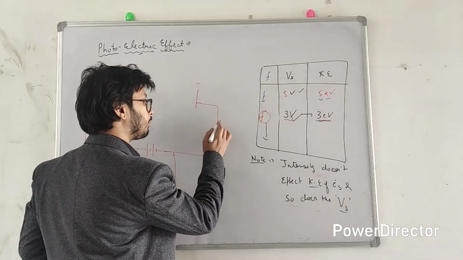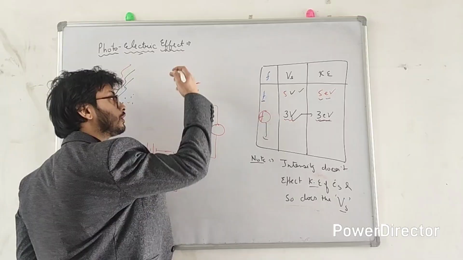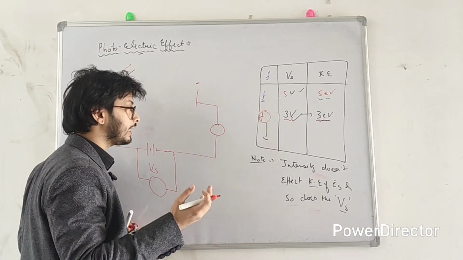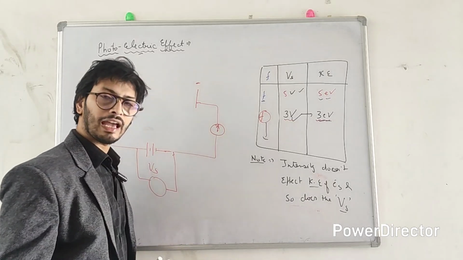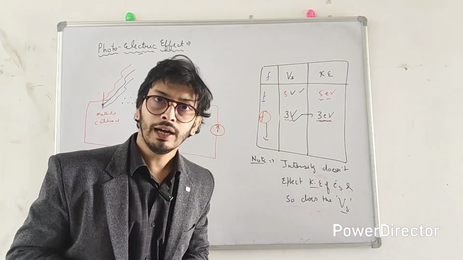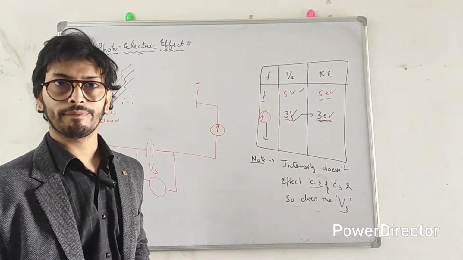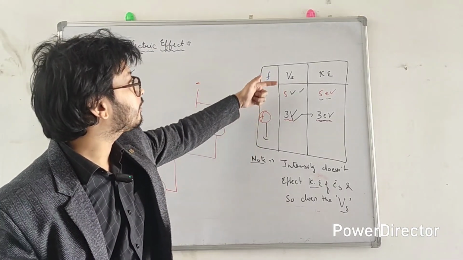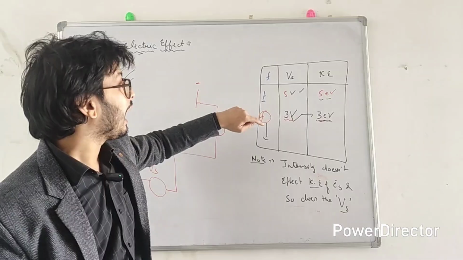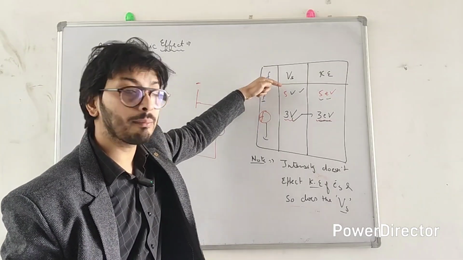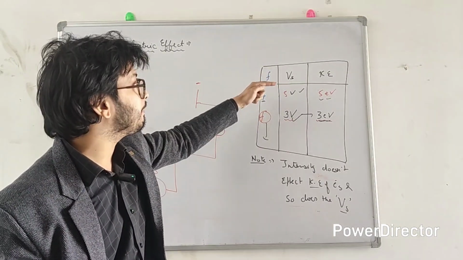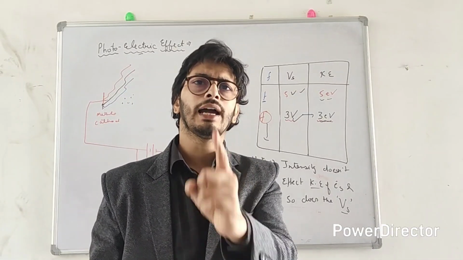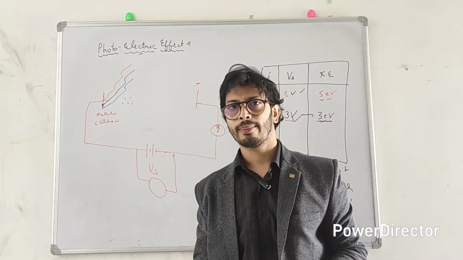Stopping potential is the negative potential on the anode which is required to stop this electron. And how are we going to figure out whether the electron has stopped or not? By seeing the ammeter reading. I have just explained; I hope you are understanding what I am trying to say. So when he changed the frequency of light, he saw that the stopping potential changed. Higher frequency needs higher stopping potential to stop the electron. That means the electrons emitted out of the metal surface have higher kinetic energy. Is it clear to you all or not?